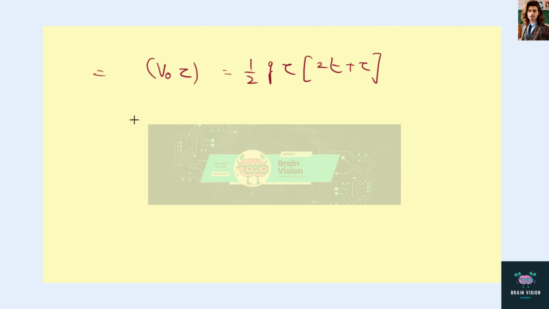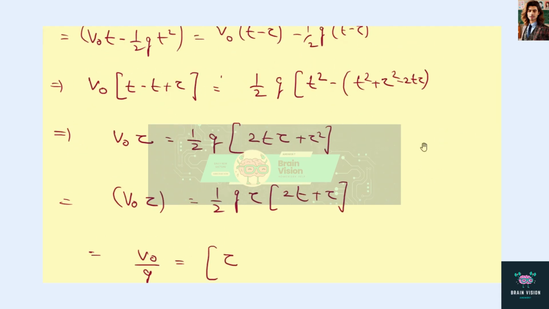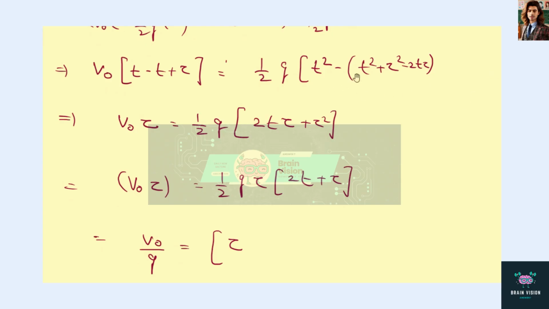So tau will cancel out from both sides, and we get v0 by g equals (2t minus tau) by 2.